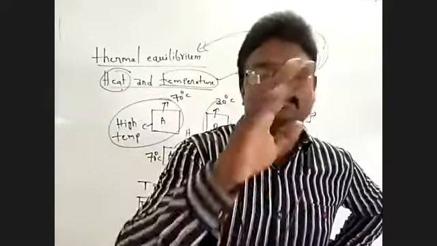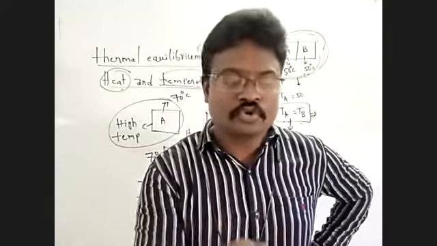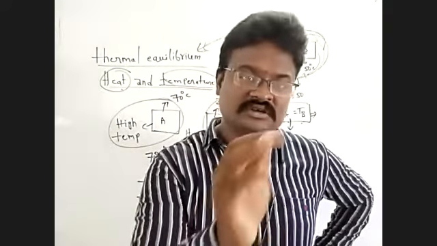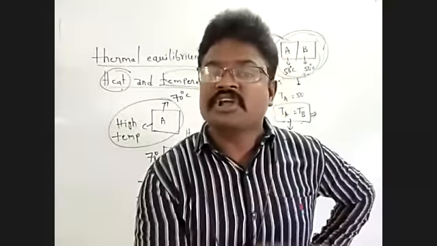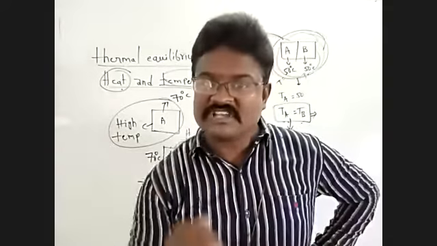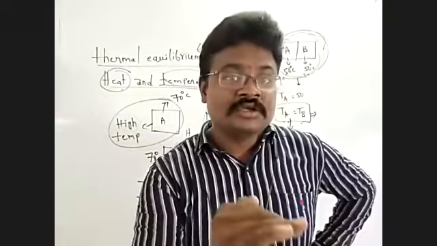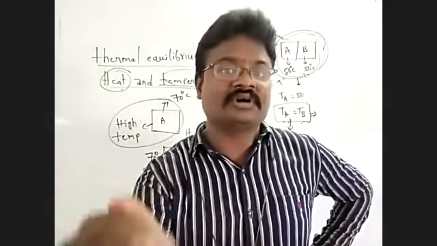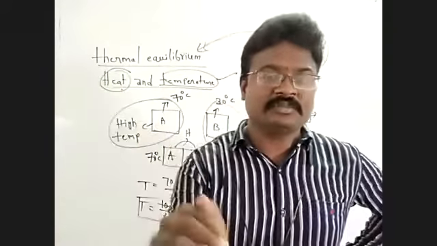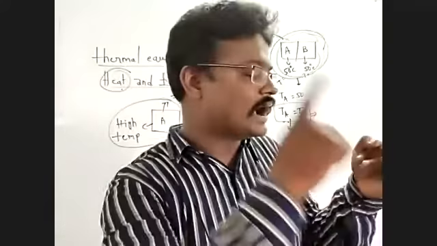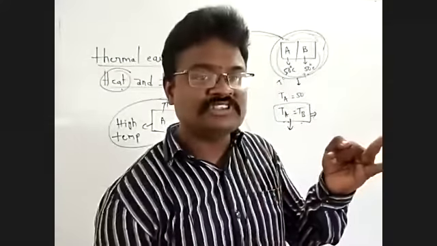Next, suppose for example, in your book this information is given: furniture in a room. Furniture and air are present inside the room, and they have the same temperature. Furniture is in thermal equilibrium with the air present in the room.